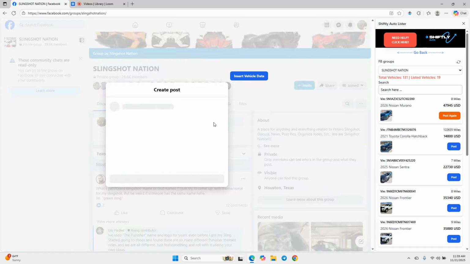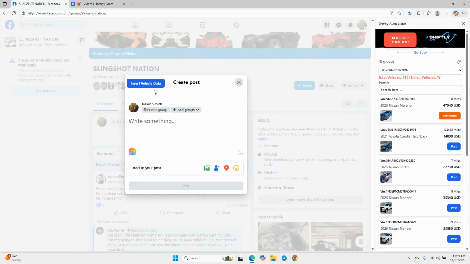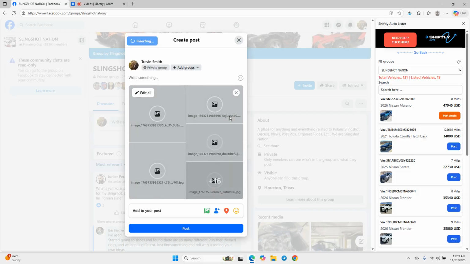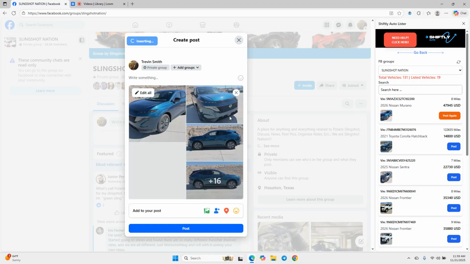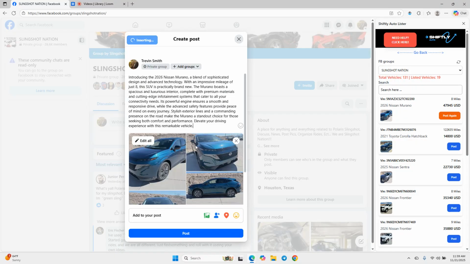And then see where it says write something. All I do is click on this. It pulls this up, and then you will see the insert vehicle data. I'm just going to click it. And what it's going to do is put all the photos in for me, and then my AI is going to write something.